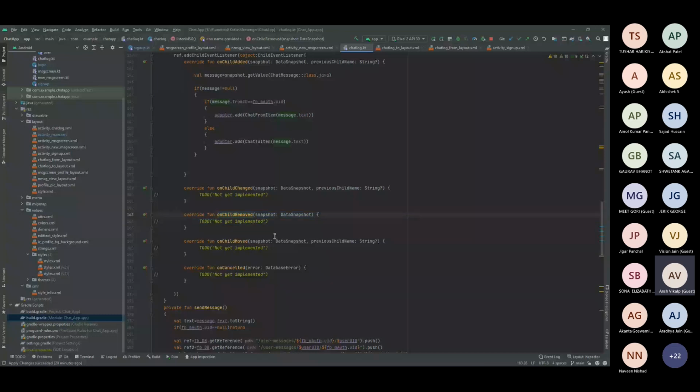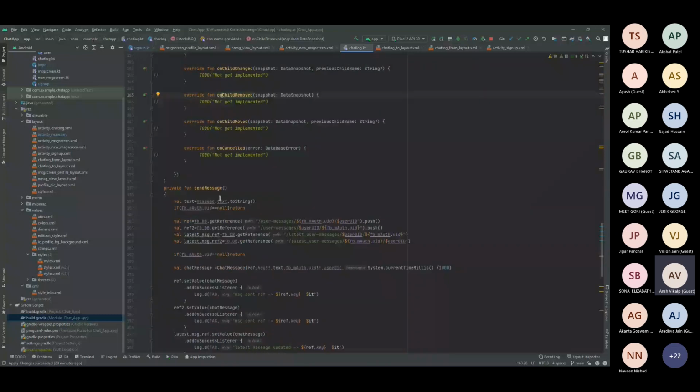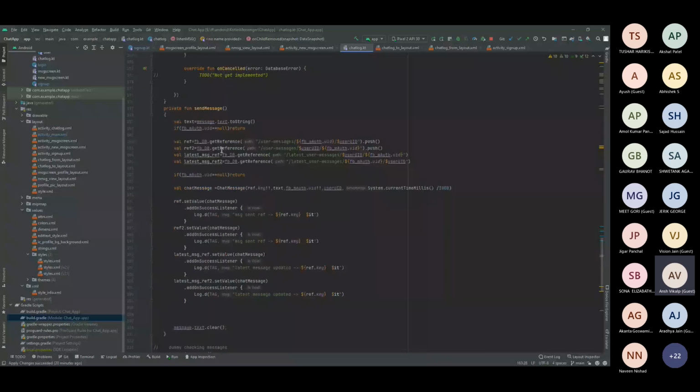And that's all. The same logic is used here in send message. Okay, you just have to change the FBM auth, and you have to create two references instead of one, because one is for sending from yourself to the friend, and the second is sending from the friend to yourself. That means saving the message in both directories. That's all. So the same stuff is here.